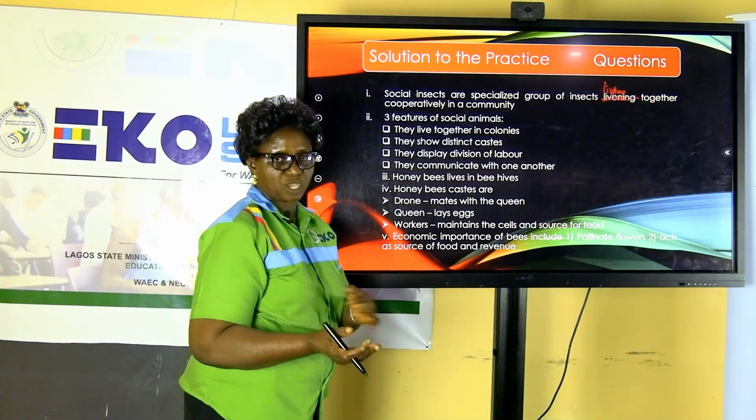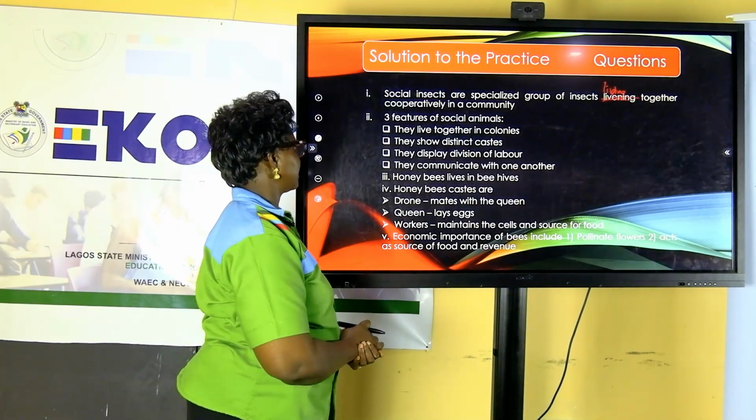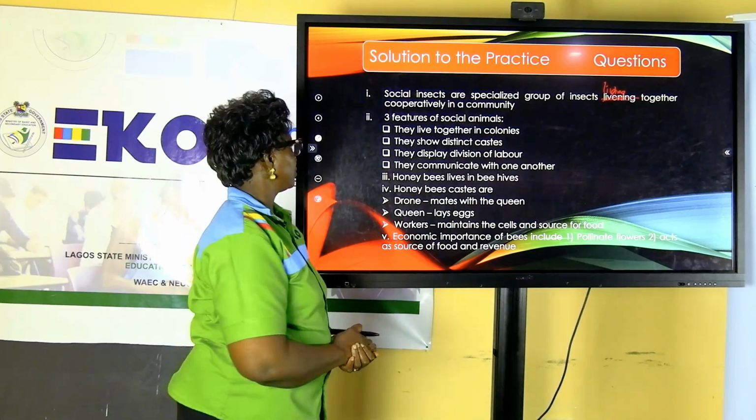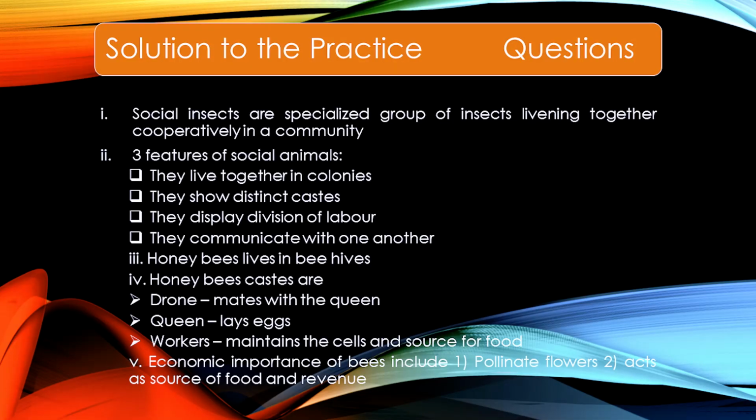Remember, social animals and social insects are connected. Insect is only narrowing it down to a special group. Number 1, they live together in colonies. They congregate together. They form a community. Number 2, they show distinct castes. Number 3, they display division of labor.